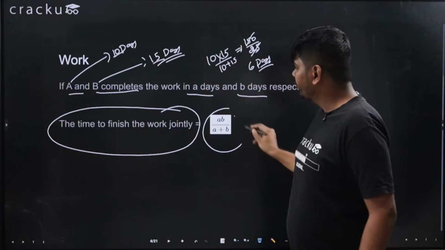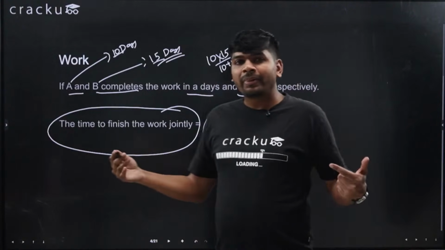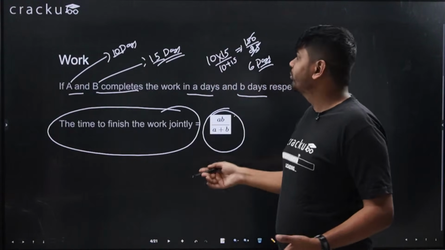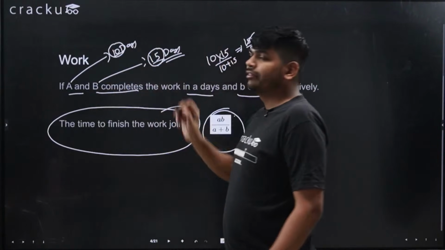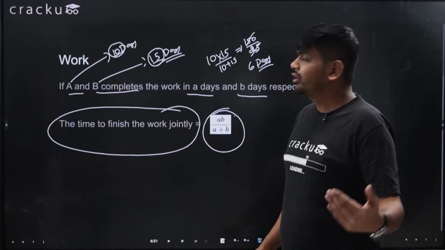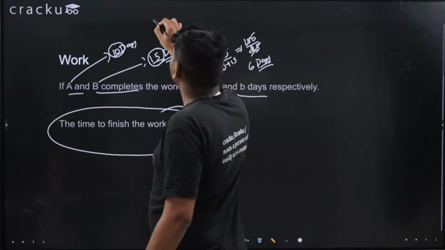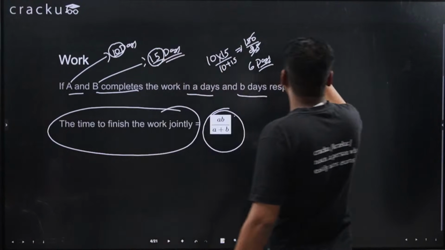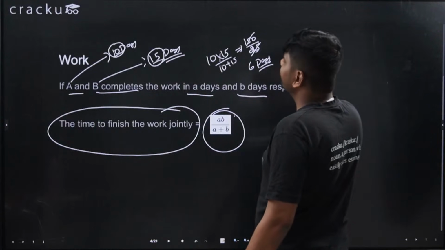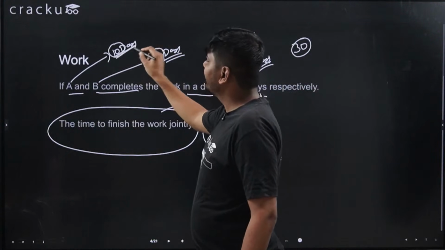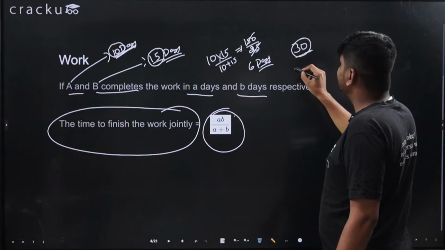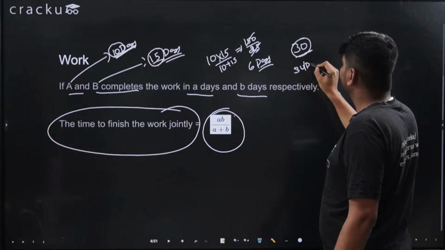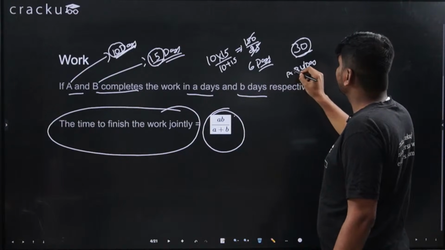You can directly use this formula, or you can use the standard method that you will assume the total work to be the LCM of these two values, 15 and 10. What is the LCM of 15 and 10? That is 30. You will take the LCM, that is 30. Now you will see what is the efficiency of A. If A takes 10 days to finish 30 units, so A's efficiency is 3 units per day.